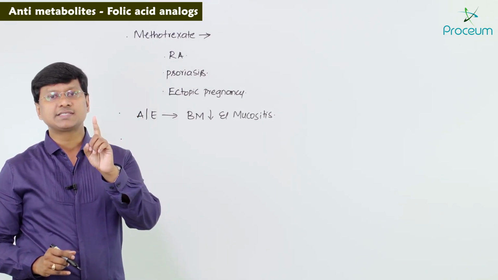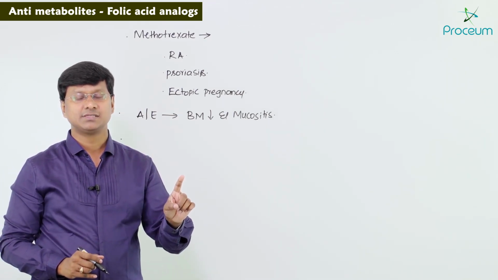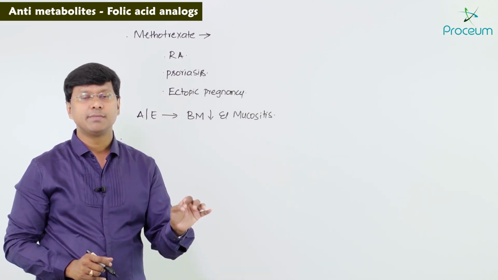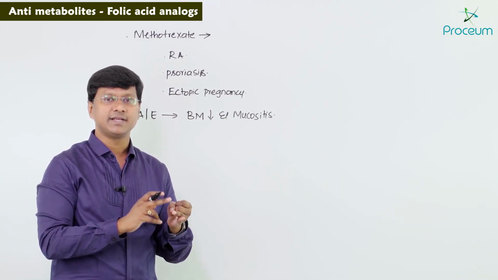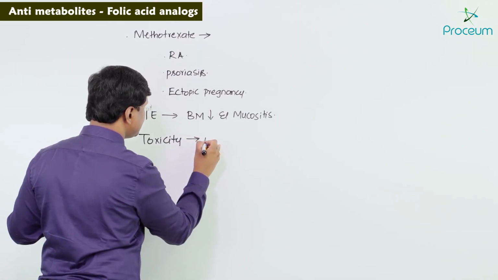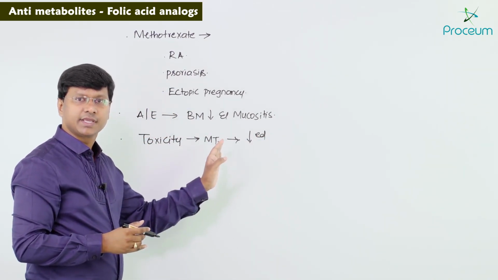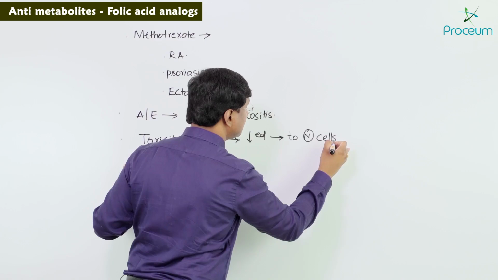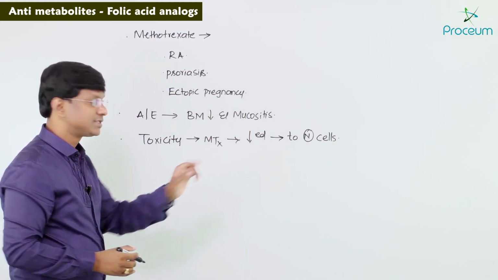This is the toxicity, bone marrow suppression and mucositis. The toxicity of methotrexate to normal cells can be reduced by administration of N10-formyl tetrahydrofolic acid.